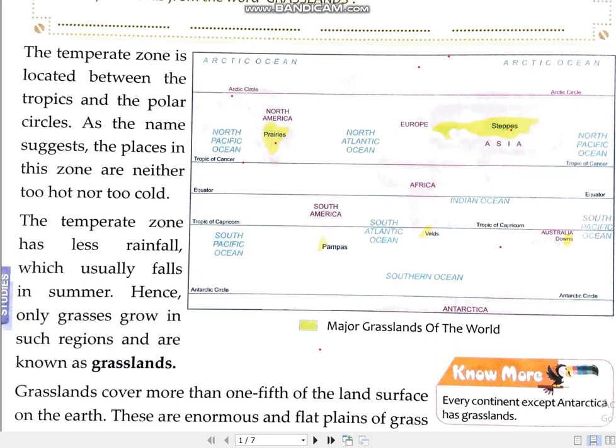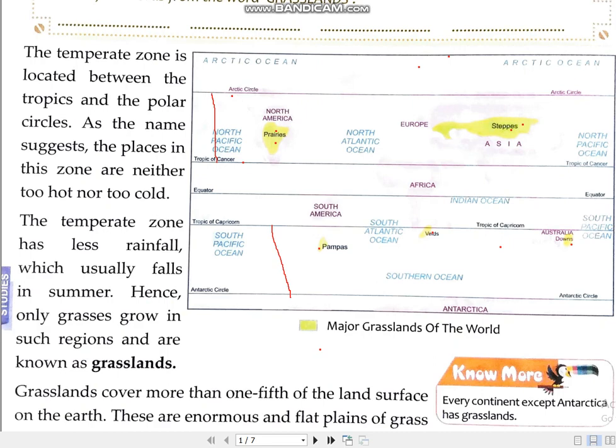Grasslands are found in those areas where rains are very less, and these areas are in the temperate zone of the earth. That means the part of the earth between the Arctic Circle and the Tropic of Cancer. As you can see in this map, prairies in North America and steppes in Europe and Asia are located between the Arctic Circle and Tropic of Cancer. And in the southern hemisphere, between the Tropic of Capricorn and the Antarctic Circle, the grasslands are pampas in South America, velds in Africa, and downs in Australia.